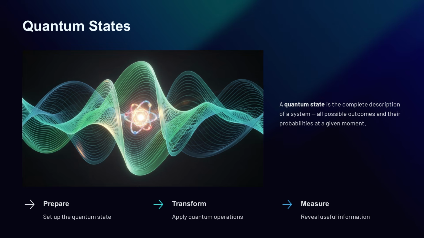But when measurement occurs, you observe a definite result from the available possibilities. This mix of structured evolution and probabilistic outcome is part of what makes quantum theory so powerful and so strange. Quantum computing works by carefully preparing quantum states, transforming them through operations, and then measuring them in ways that reveal useful information. That is why understanding the idea of a quantum state is not optional if you want to go beyond surface level explanations. A quantum state is the language of possibility, and quantum computing depends on creating and controlling those possibilities.